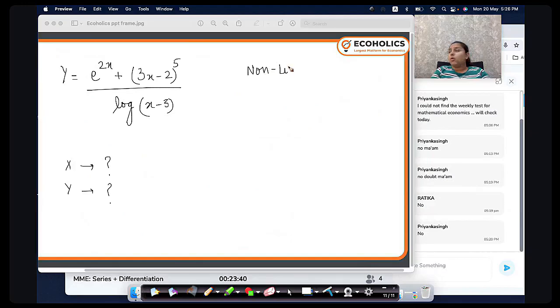This is a non-linear function. So for a non-linear function, doing this becomes very difficult.